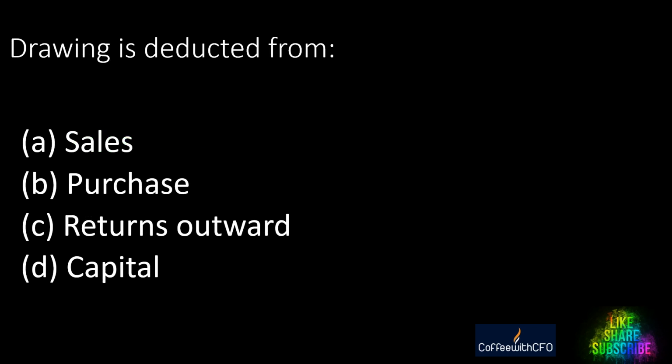Drawing is deducted from. If the proprietor draws something, it's deducted from which account? Sales, purchase, return outward, capital. What is the correct answer? And the correct answer is purchase. Please remember, this is an important adjustment.